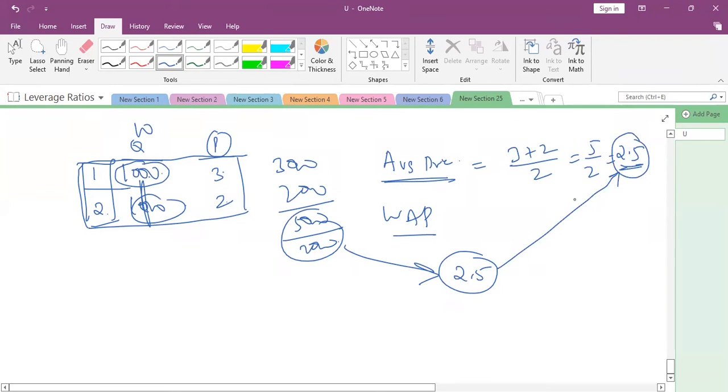Is it the same or different? Whether it is a weighted average price or average price, is it the same or different? Same, sir. Okay.